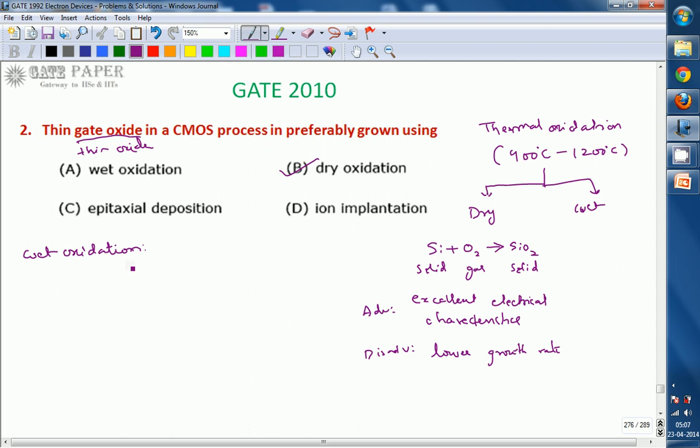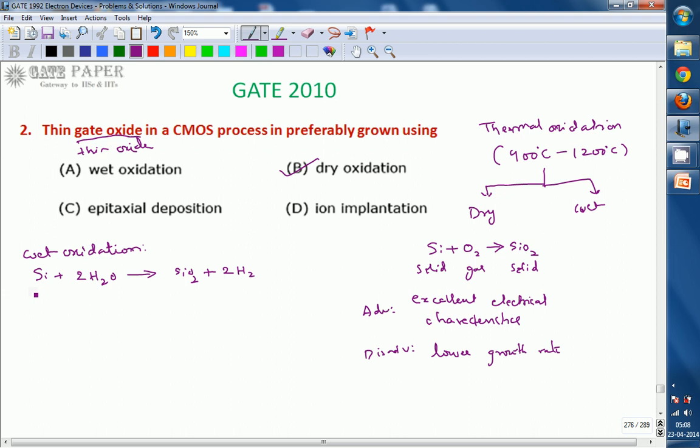Highly purified deionized water, or simply water vapor, can be used to react with silicon so that a silicon dioxide layer is formed. The expression for wet oxidation is: silicon plus 2H2O reacts to give silicon dioxide plus 2H2.